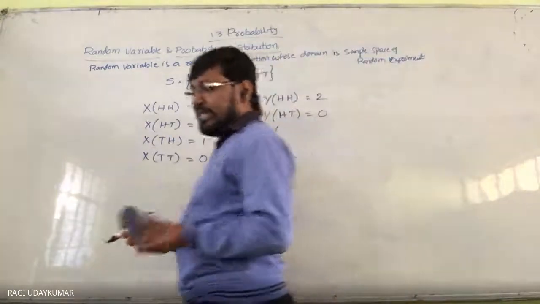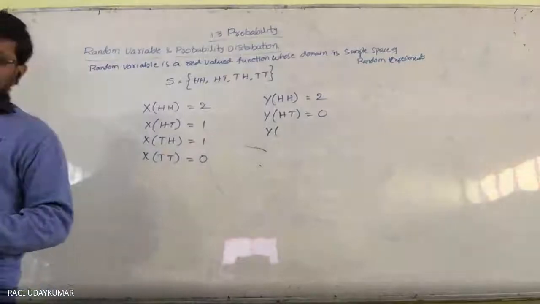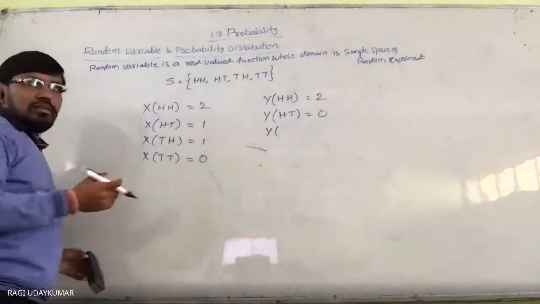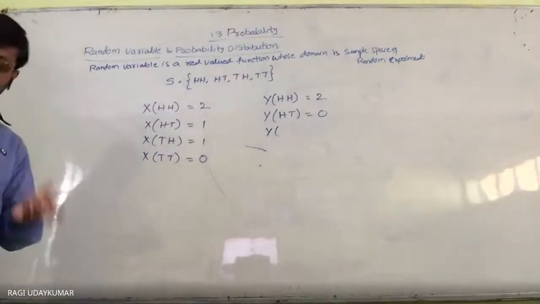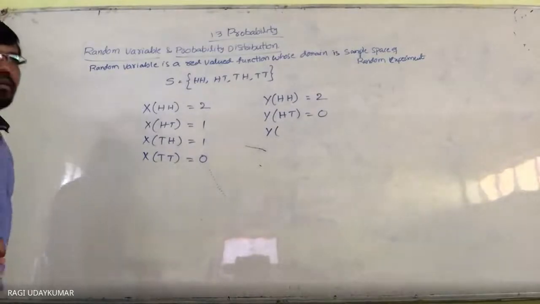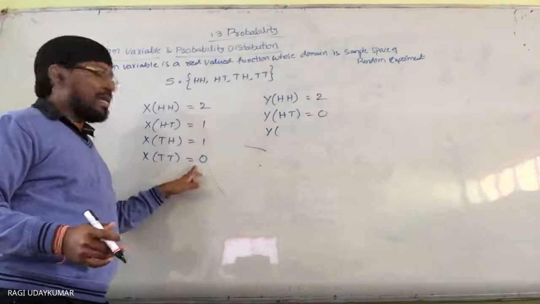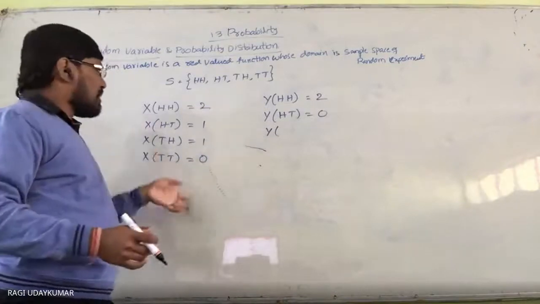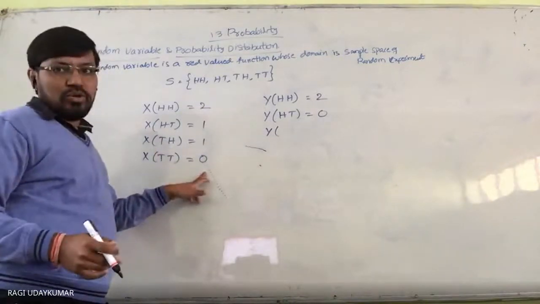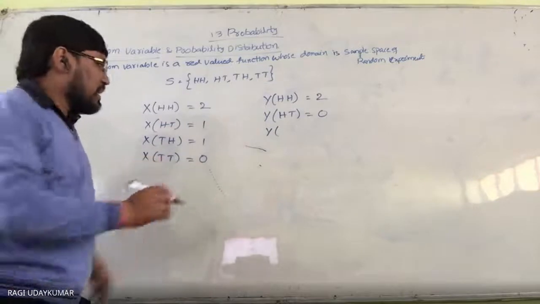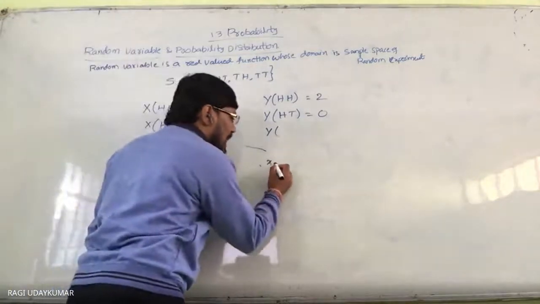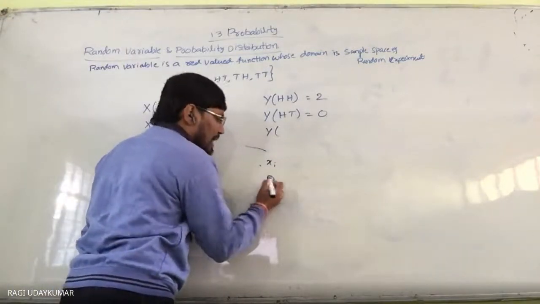And the probability distribution: already you know that for each value of the random variable, there is one probability. The probability of getting zero means the number of heads being zero. Here the values are xi and its probability pi.